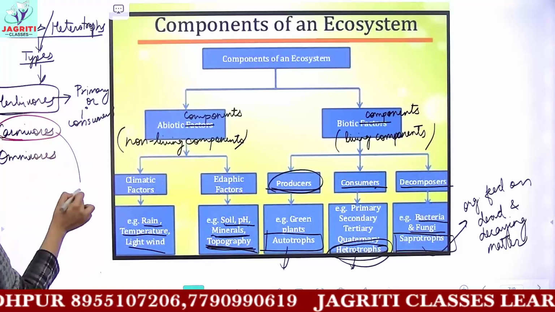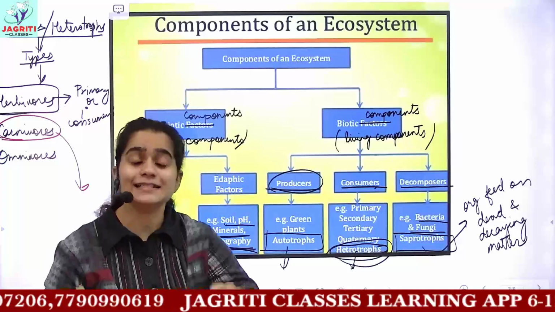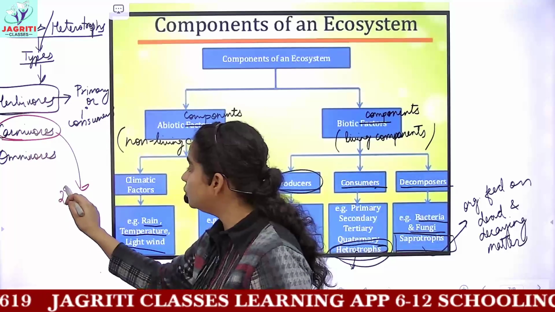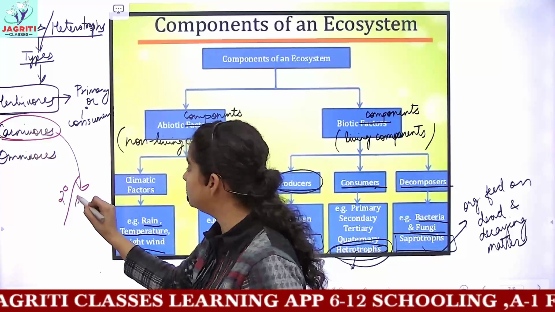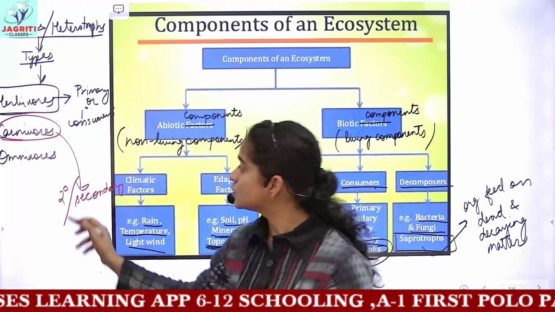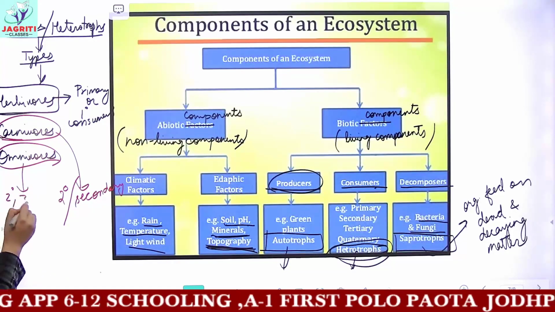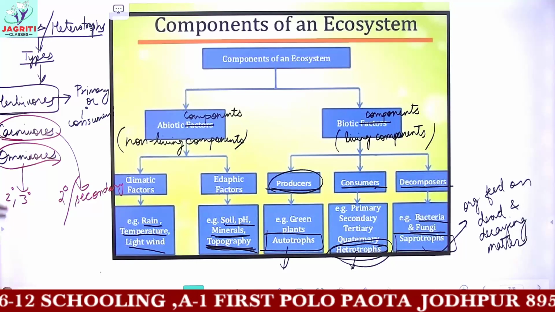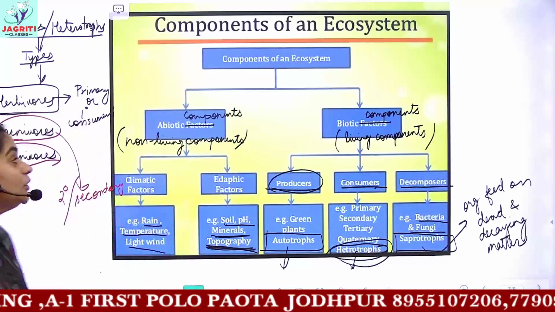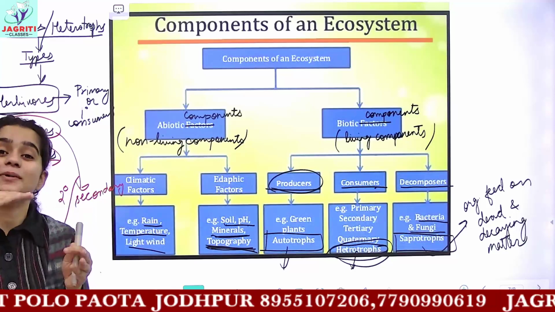Whereas carnivores are dependent on animals for food. That is, these are the flesh-eating animals. So carnivores are called 2-degree consumers, or you can call them secondary consumers. Whereas omnivores might be secondary, they might be tertiary consumers. If we talk about the next topic, the food chain, there you will know what we mean by primary consumers, which come on the first consumer level.